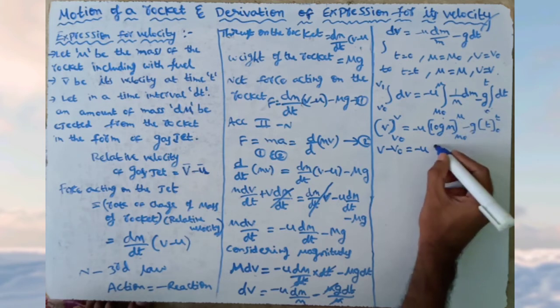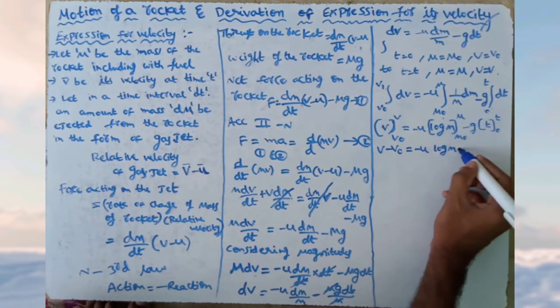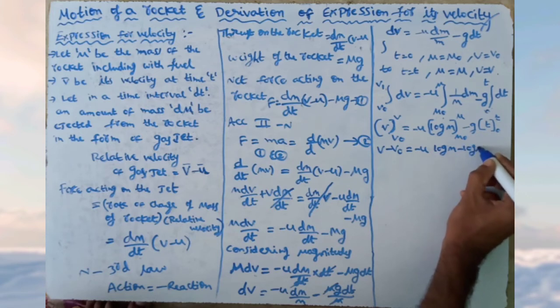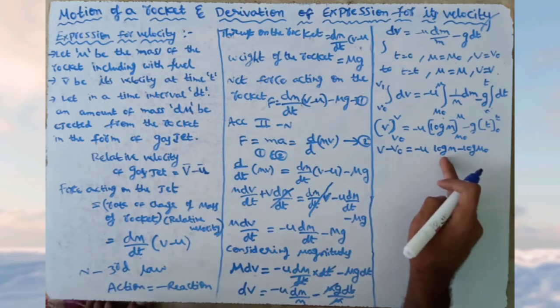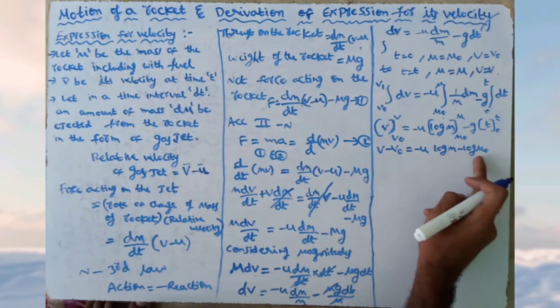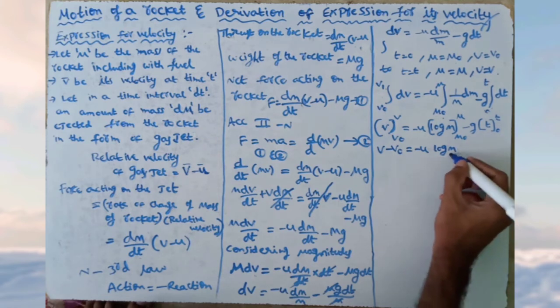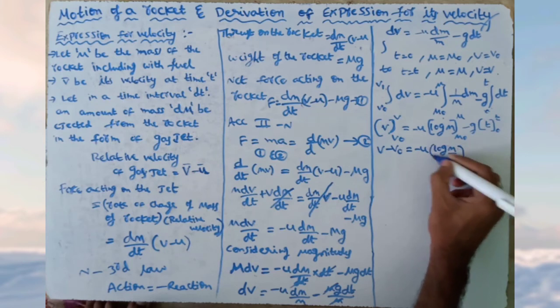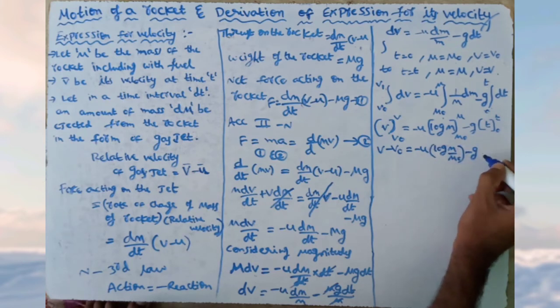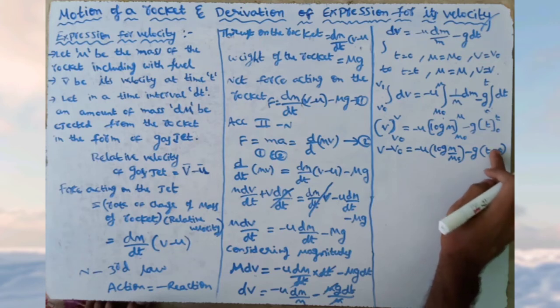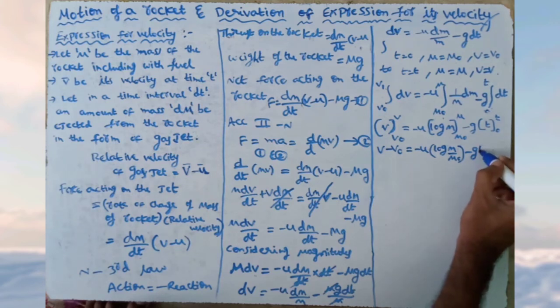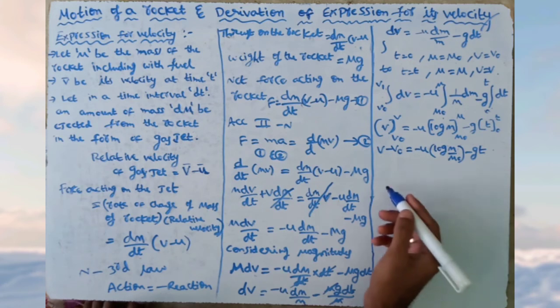log m, when we substitute the limits, this becomes log m minus log m naught. This log m minus log m naught, log a minus log b, can be written as log a by b, so we write log m by m naught, minus g into the upper limit t minus 0, which is t, so this becomes gt. So this is the equation.